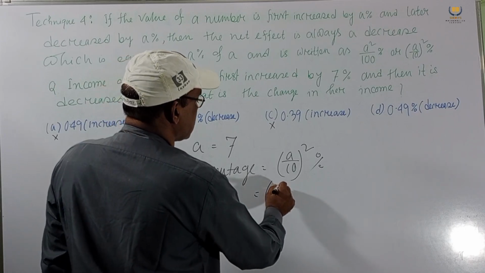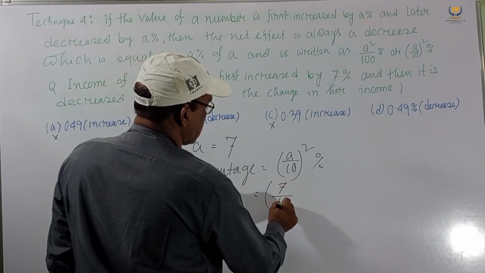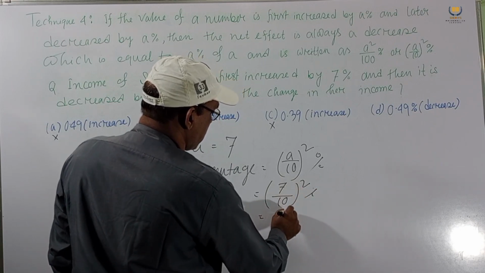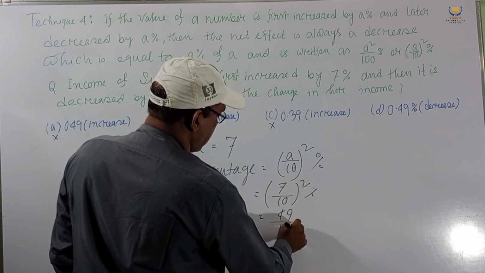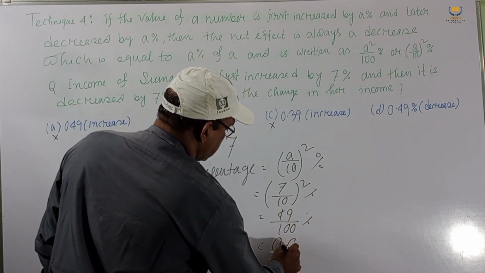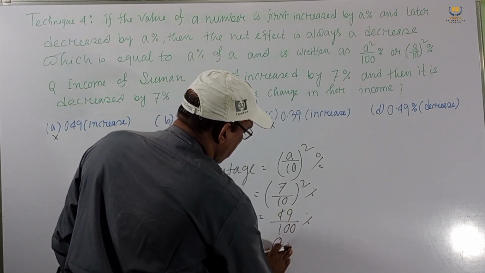A means 7, so 49 by 100%, and this is 0.49%.